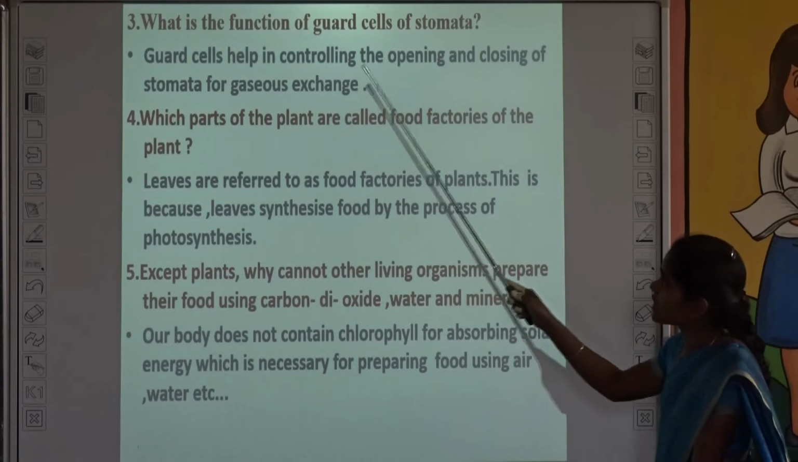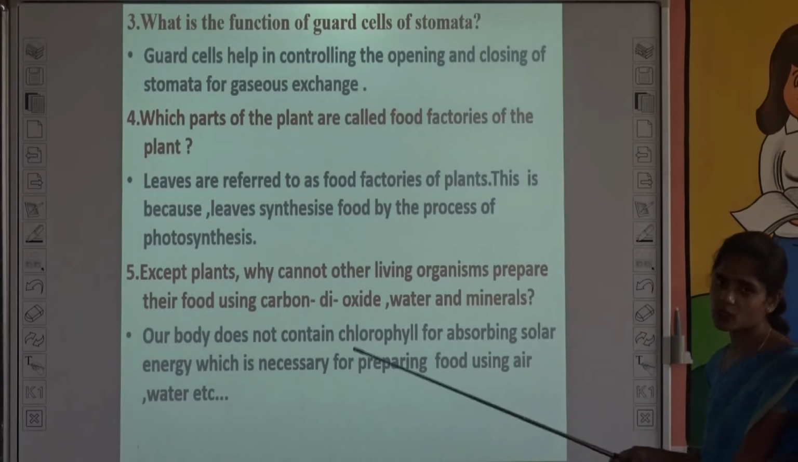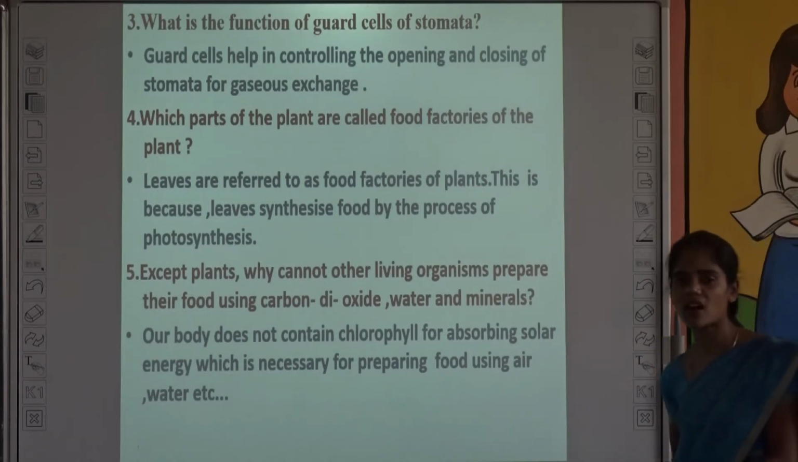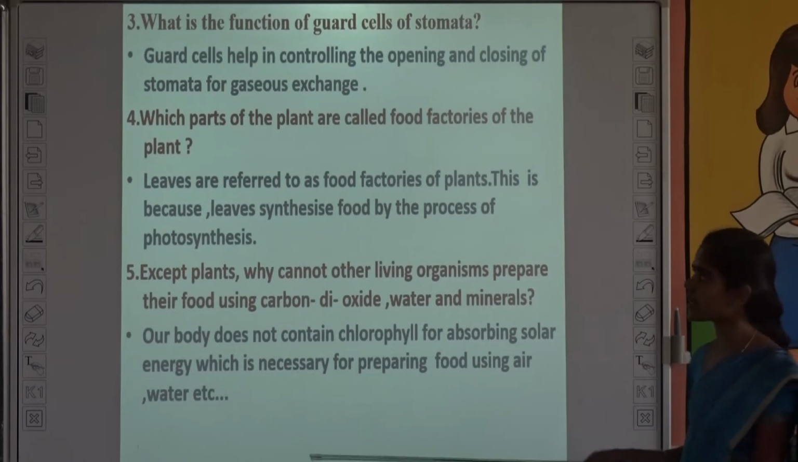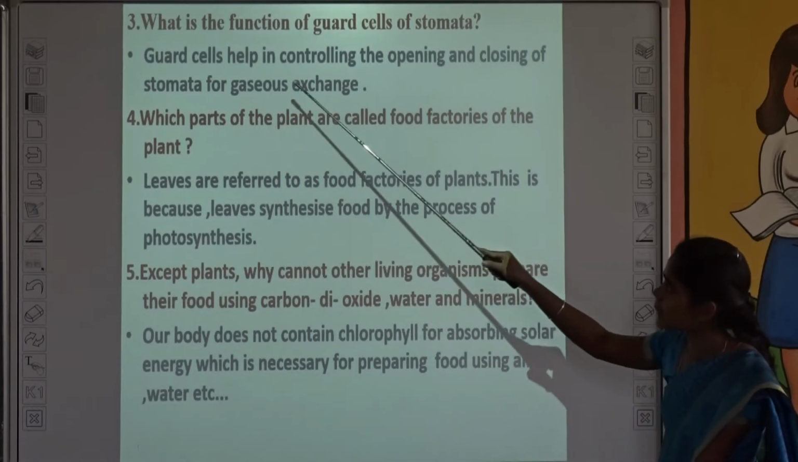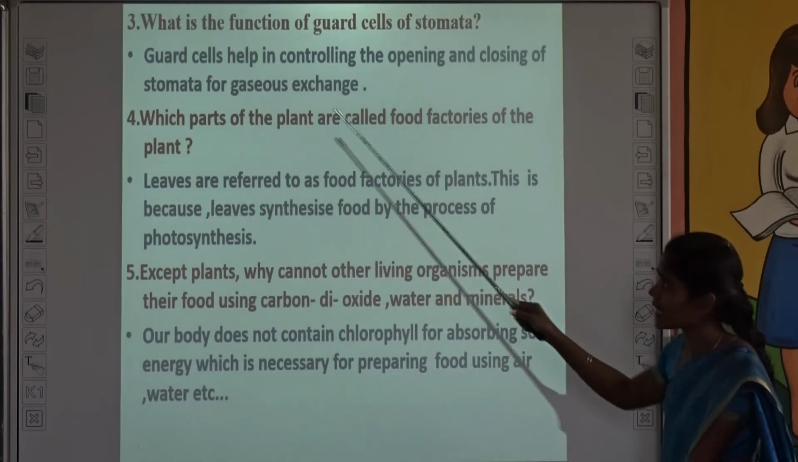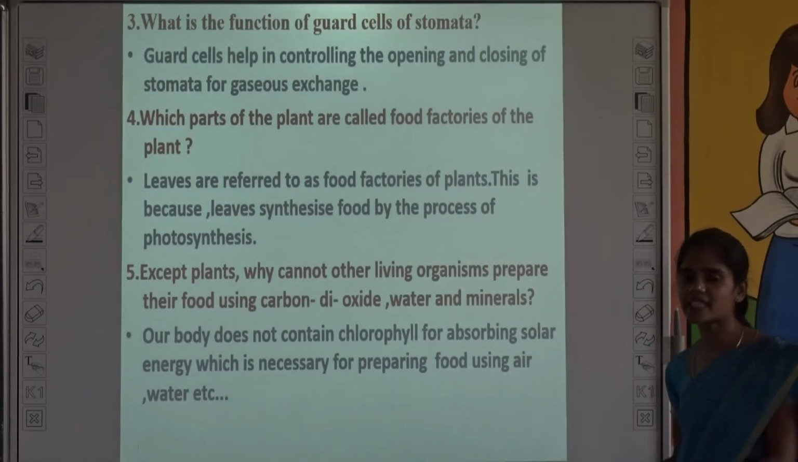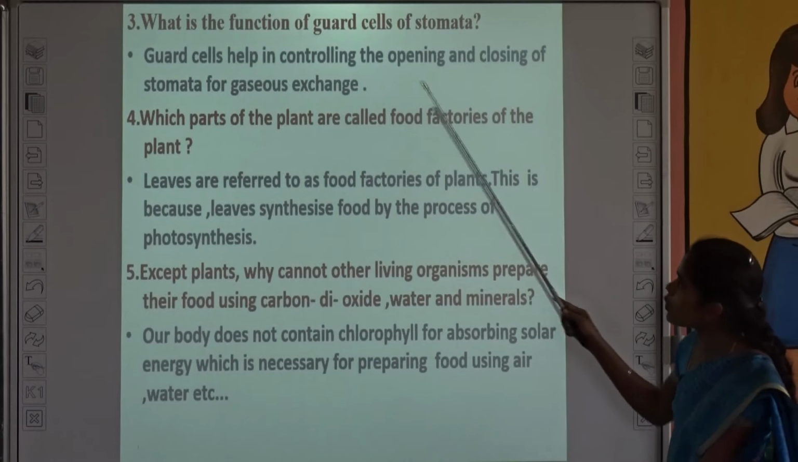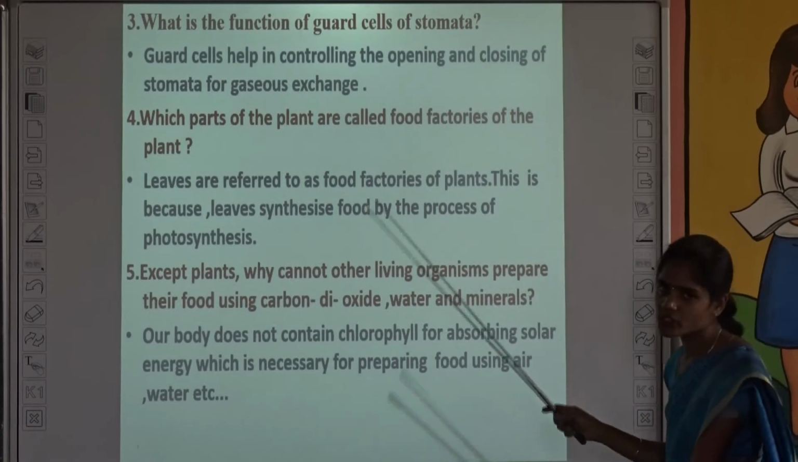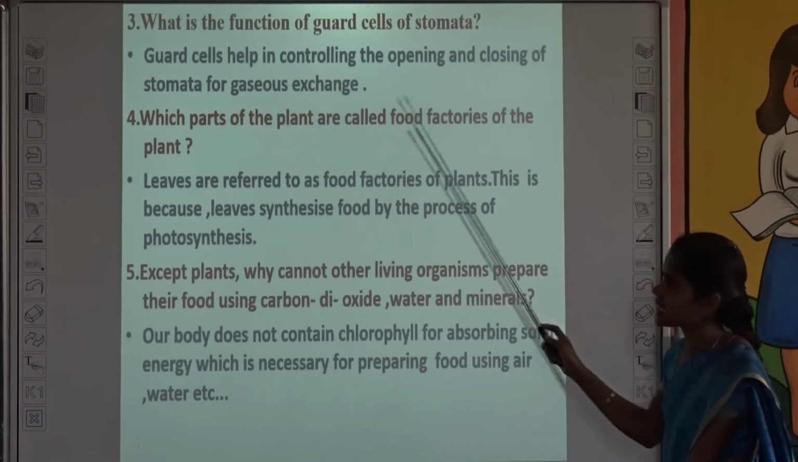What is the function of guard cells of stomata? We already know that the guard cells are present in stomata. See, the guard cells help in controlling the opening and closing of stomata for gaseous exchange. The exchange of gases takes place through stomata. So what is the use of guard cells? They control the opening and closing of stomata for the gaseous exchange.